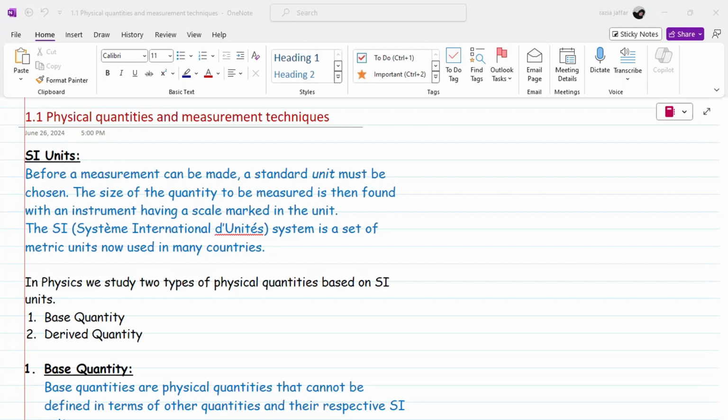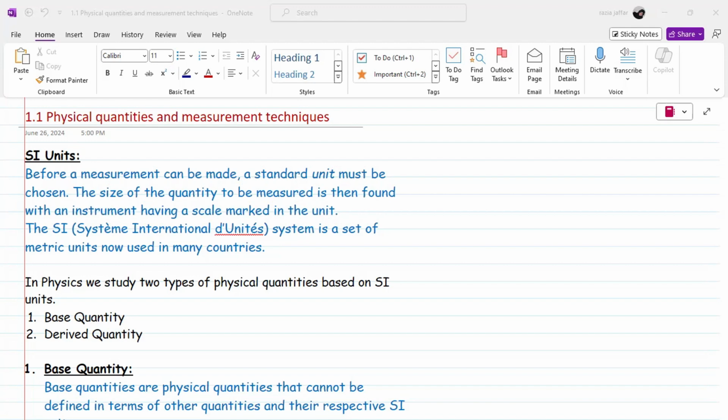For example, if I am measuring 1 kg of apples, the bar that I am using for measuring that 1 kg is the same everywhere around the world. So in this way, you can measure the same mass everywhere around the world. That's why the SI units are very important for us, and these are the standard units. Hopefully, it is clear. If you have any query about SI units, you can ask me questions.